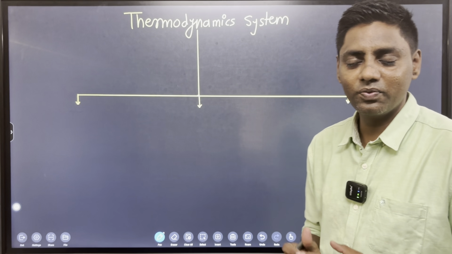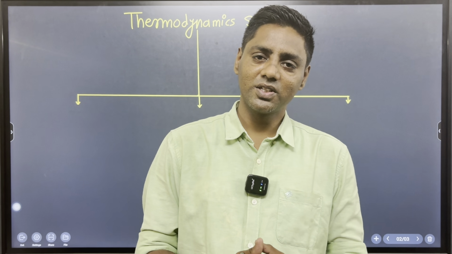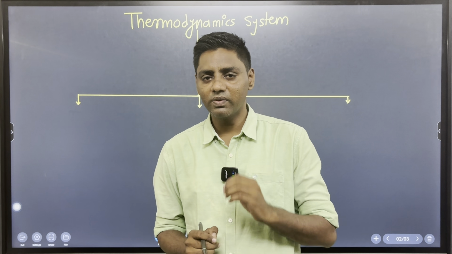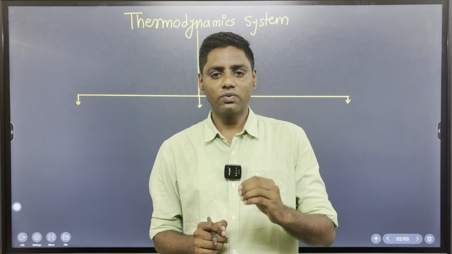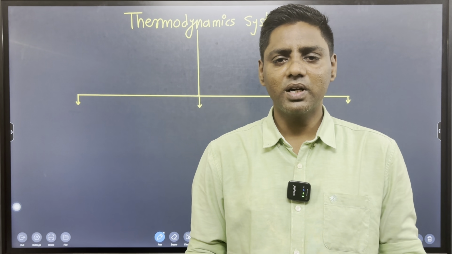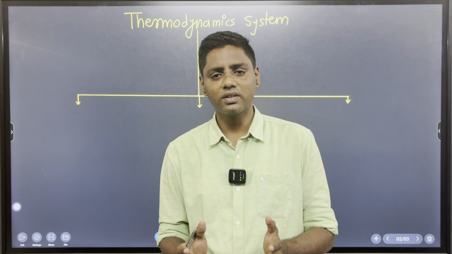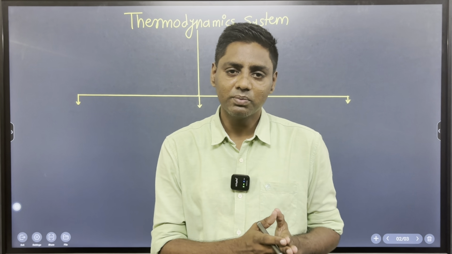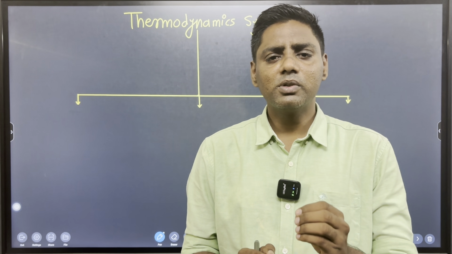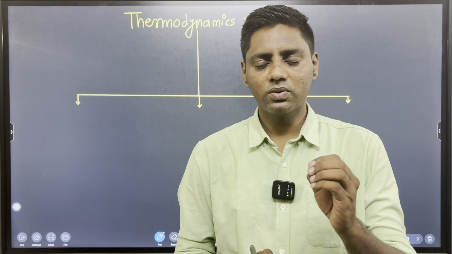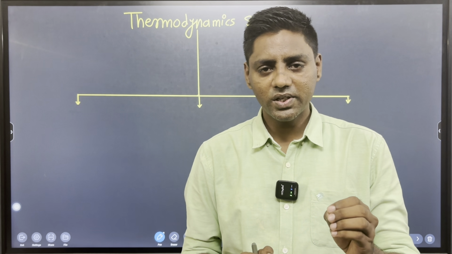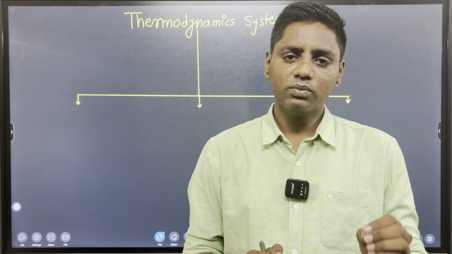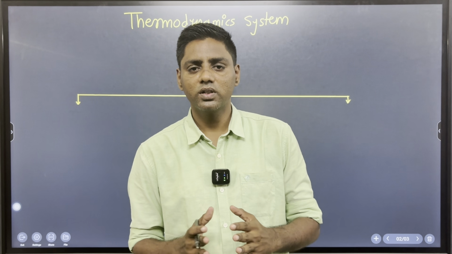Today we have to study what is meant by thermodynamic system. Before that, we will revise all three concepts we already completed in the previous lectures. First, what is meant by thermodynamics? Thermodynamics is the study of heat and temperature. After that, we completed thermal equilibrium. Thermal equilibrium is a very simple concept: when two objects or systems have the same temperature, we say that both are in thermal equilibrium.